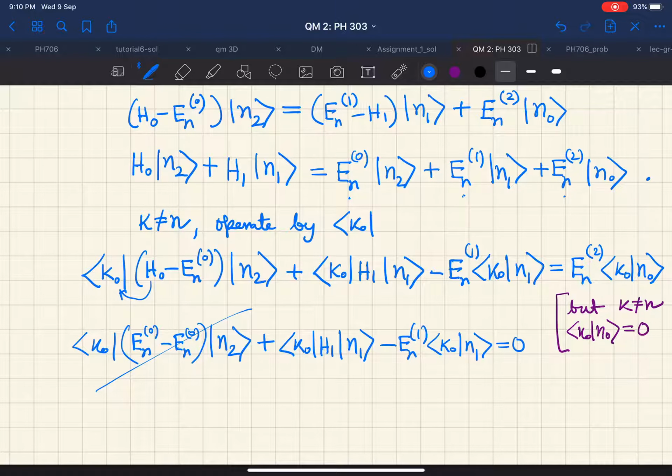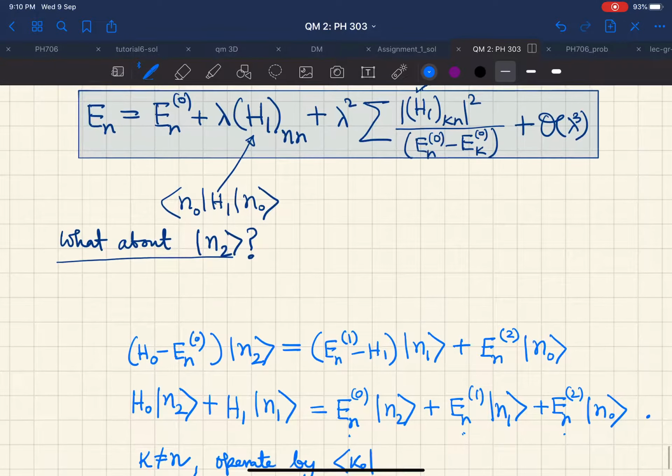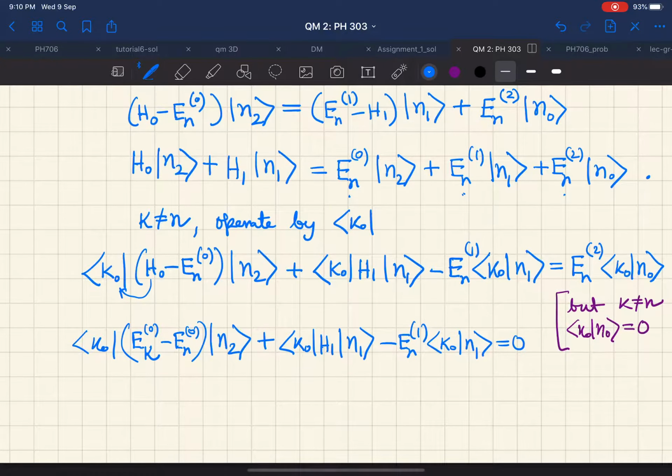What we are left with is the following. Sorry, I have written something completely wrong, because H0 on k0 should not be giving us En0. It should be giving us Ek0. That is why we had operated with this bra k0, such that we get a different energy eigenvalue.